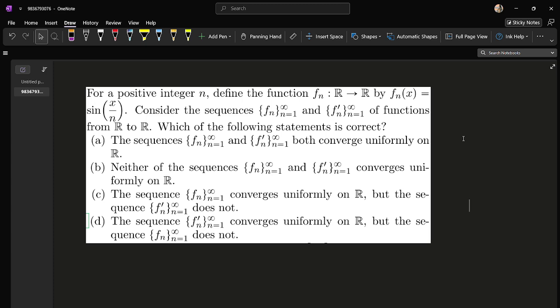Option A is telling us that the sequences fn and fn dash both converge uniformly on R. Option B is telling us that neither of the sequences converges uniformly on R. Option C is telling us that the sequence fn converges uniformly on R, but the sequence fn dash does not. And option D is telling us that the sequence fn dash converges uniformly on R, but the sequence fn does not. So what can be done with this?